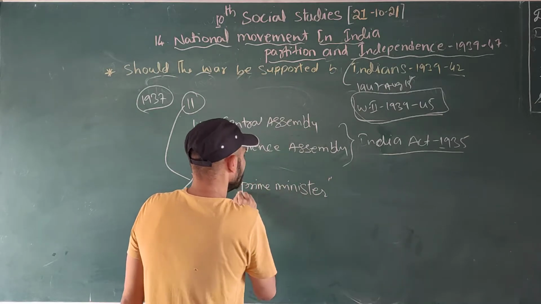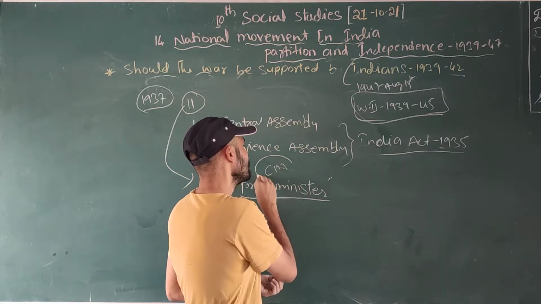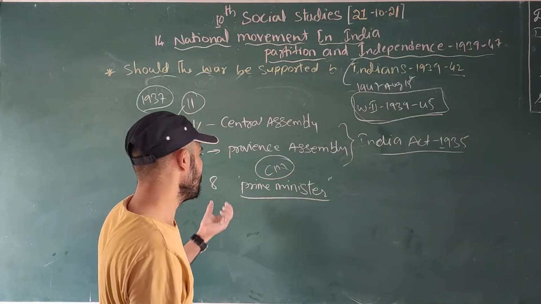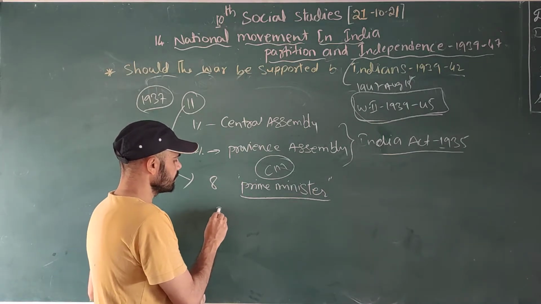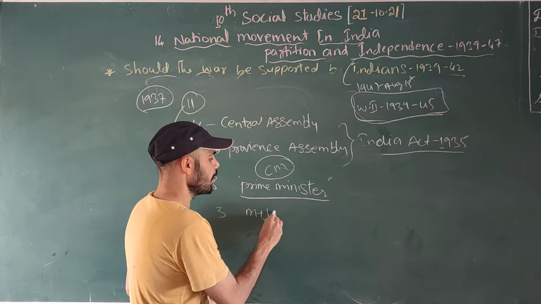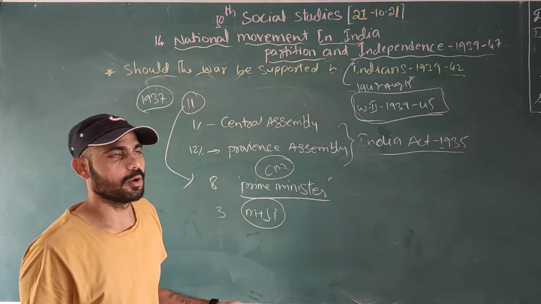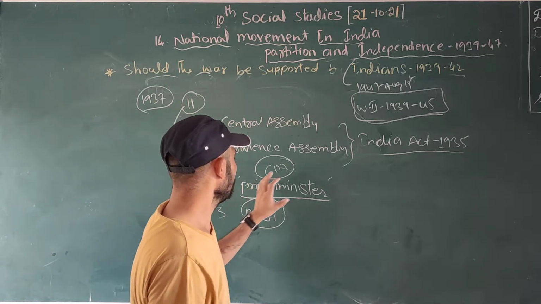They made each province's leader a prime minister. Prime minister means, nowadays, you can say the CM, but at that time we called them prime minister. Among them, the Muslim League and the Justice Party owned three states. See, it happened in those states.